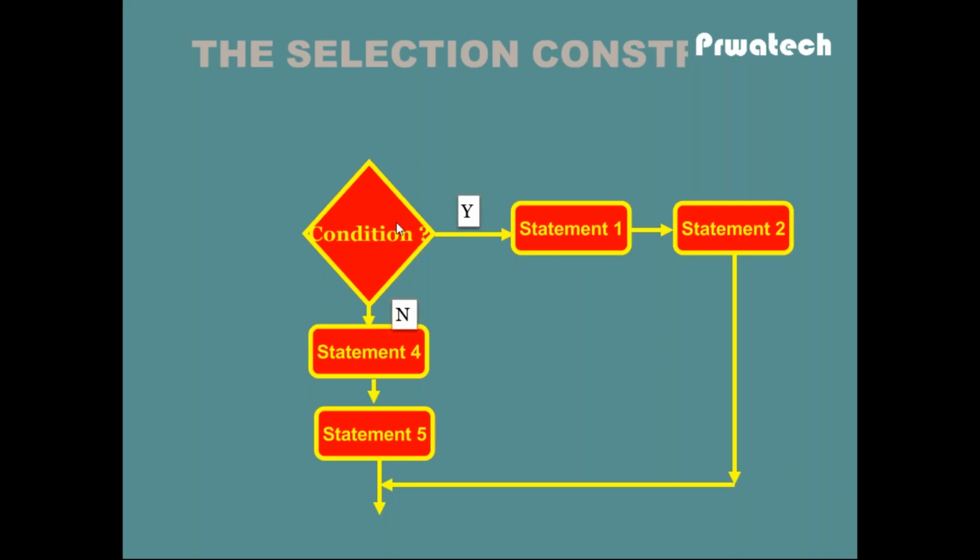This condition is based on operators like arithmetic operators such as a equal to b, relational operators such as a less than b, a greater than b, logical operators such as a and b, or bitwise operators.